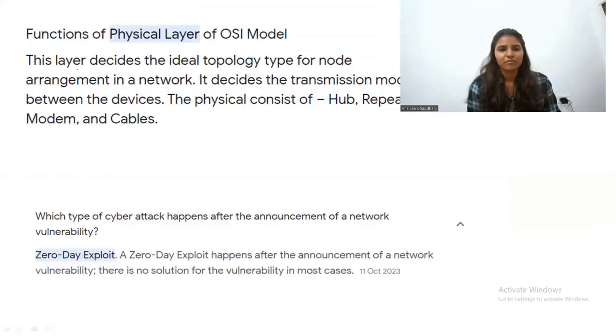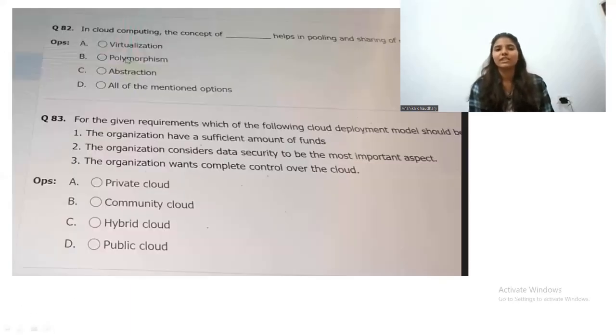Okay. So, this is the explanation for the previous to previous question, and this is the explanation for the previous one. Like, which type of cyber attack happens after the announcement of a network vulnerability? So zero-day exploit. A zero-day exploit happens after the announcement of a network vulnerability. There is no solution for the vulnerability in most of the cases. So let's move on to the next question.